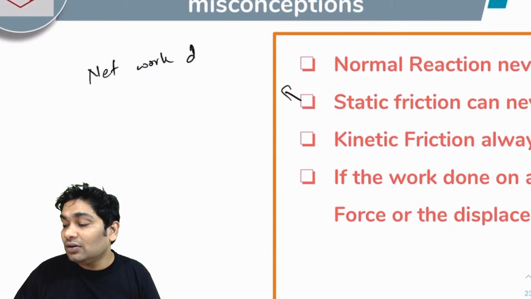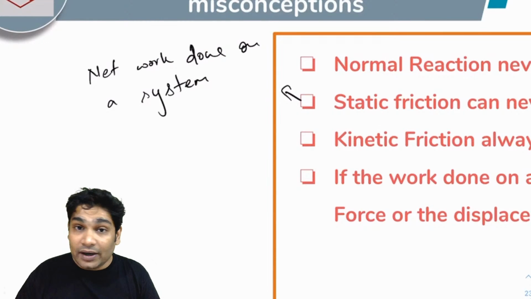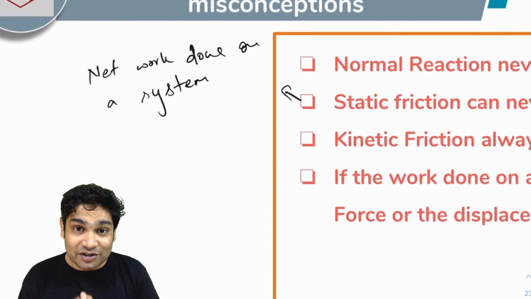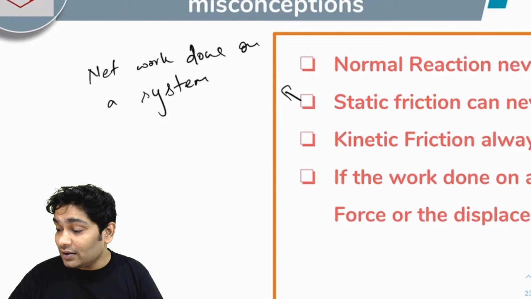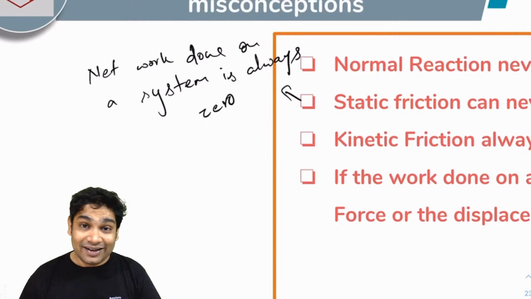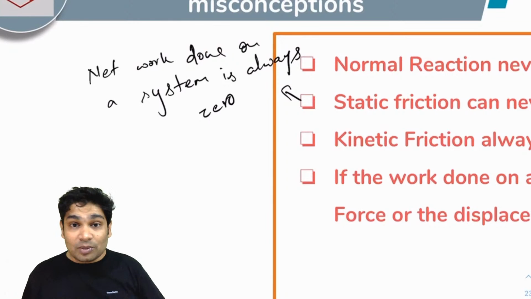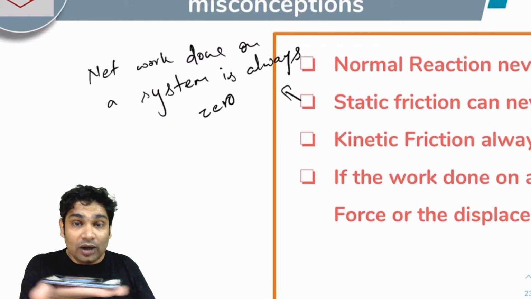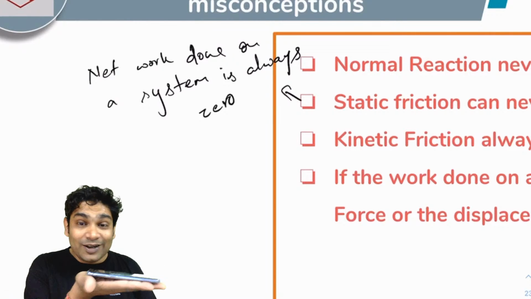on a system, the system meaning including both the masses which are applying the static friction on each other, is always zero. That is something you need to remember. In the example, static friction is acting on the phone and doing some positive work. Static friction is also acting on my hand.